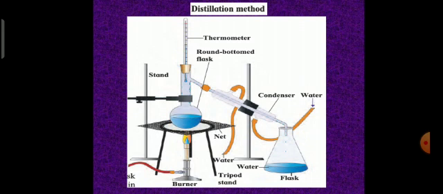So if you wish to separate salt from water, then you can use the method of distillation. Why? Because here it uses the property of the water that it will get heated at 100 degrees Celsius, it will vaporize, it will move through the condenser and go to the conical flask. And what will remain behind in the round bottom flask will be your salt. So if you wish to separate salt from water, you can use the method of distillation.